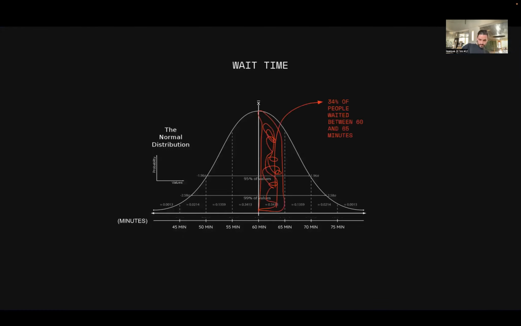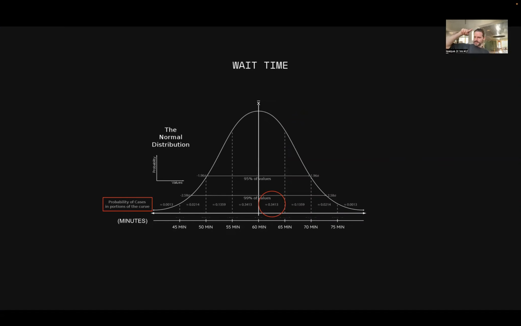Let's talk about some other things. So we all know that 34% of the people waited between 60 and 65 minutes because we got it from the distribution. This is this other sort of measure that you can use, which is the probability of cases in portions of the curve. Very long name to just say this is the area of the total area of the curve.